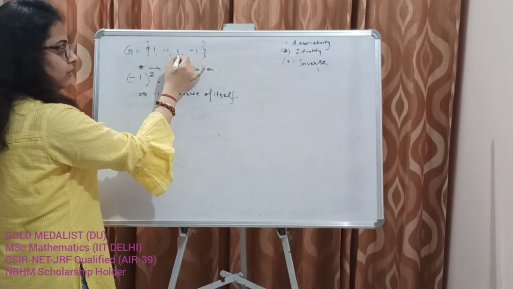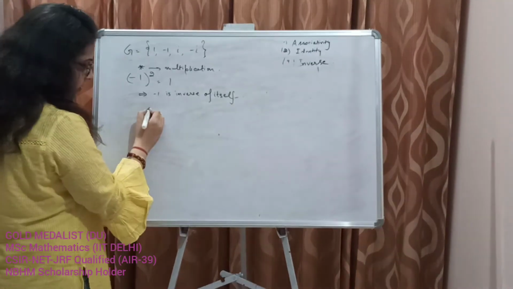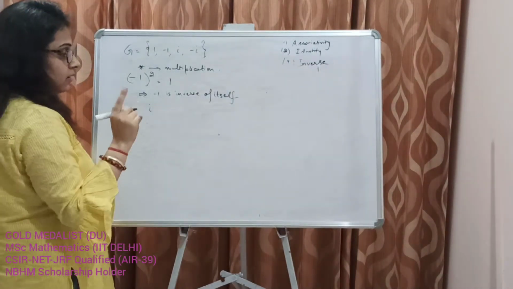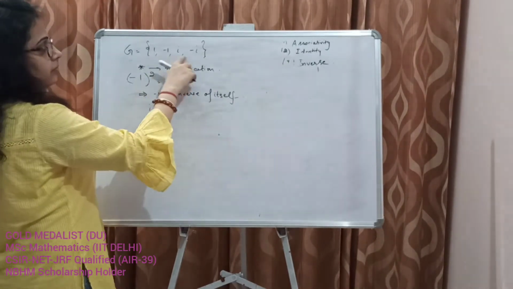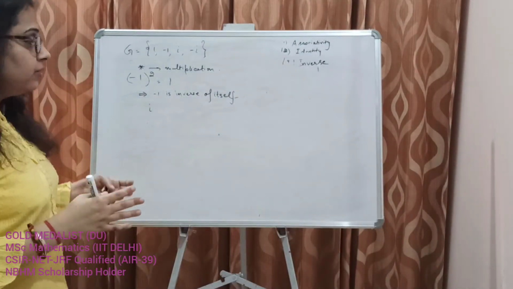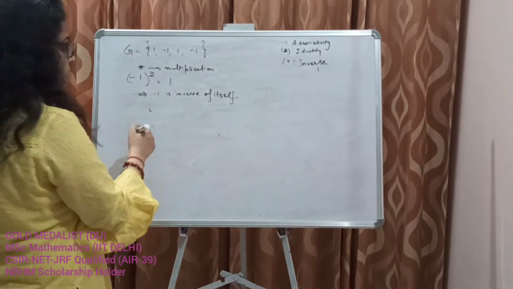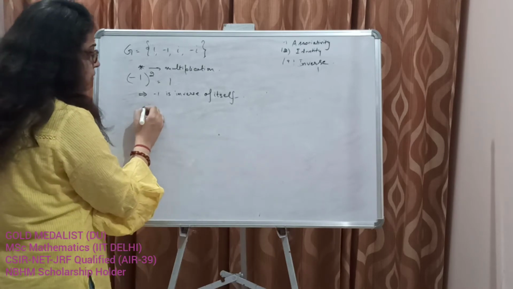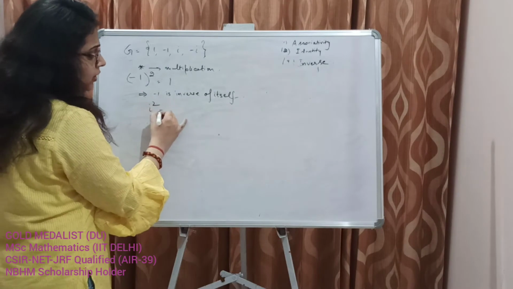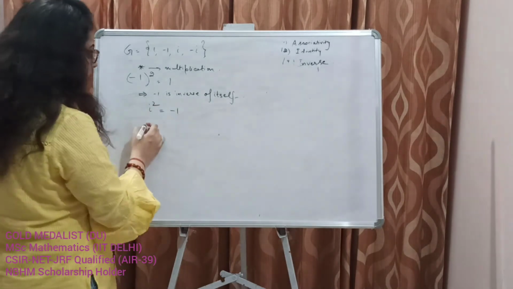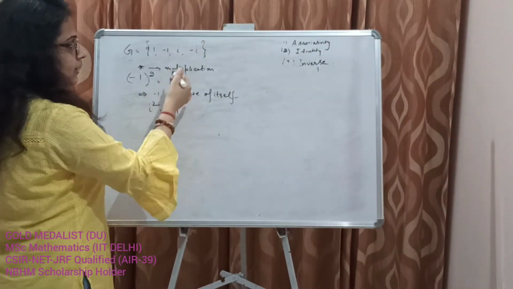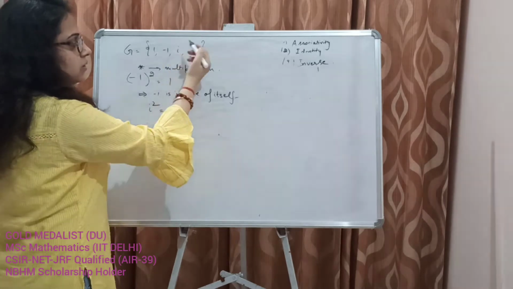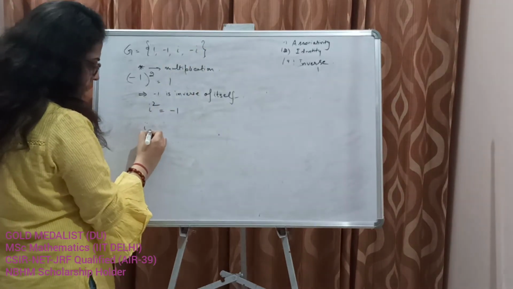Now we want to find the inverse of iota. We need to find some element from this group with which we can multiply and get the result as 1. Let's keep in mind iota squared is minus 1. If I say that iota's inverse is minus iota, let's check it.